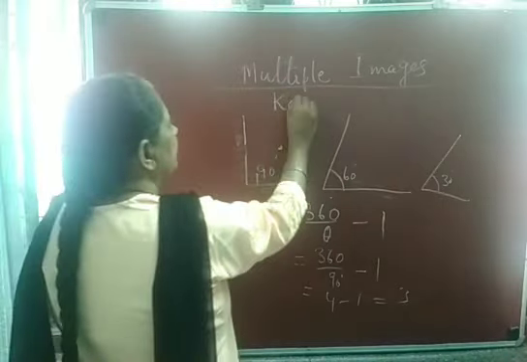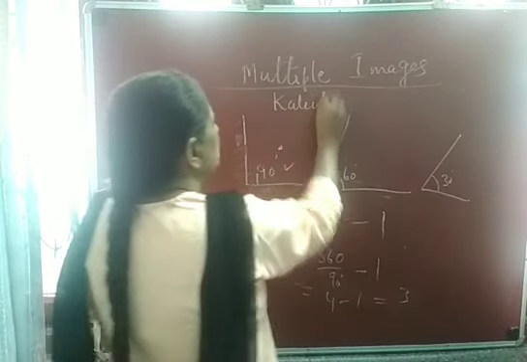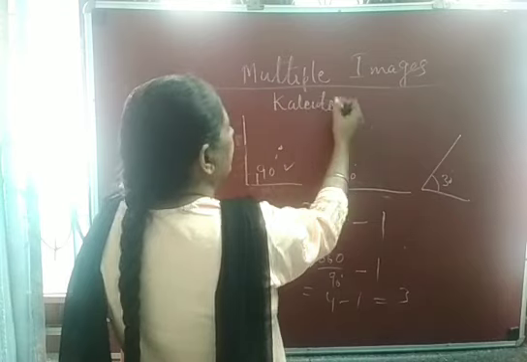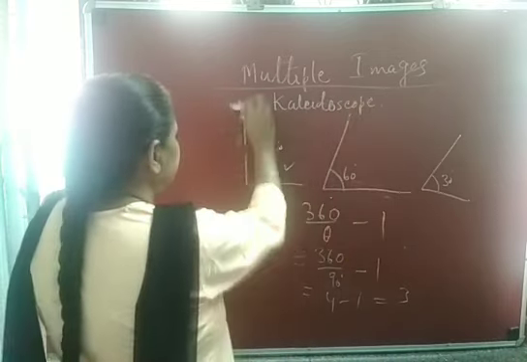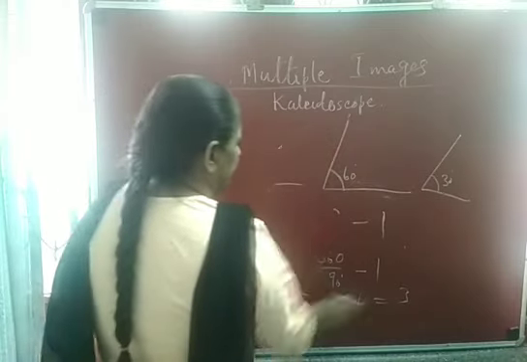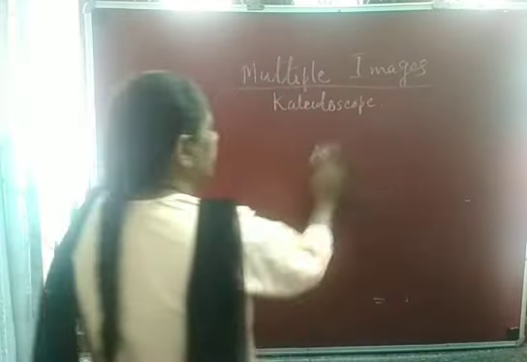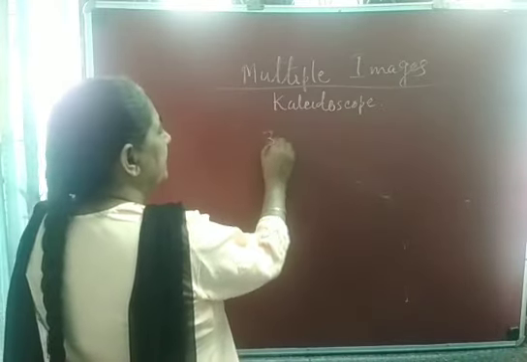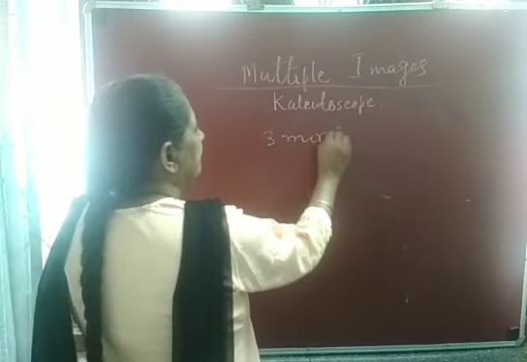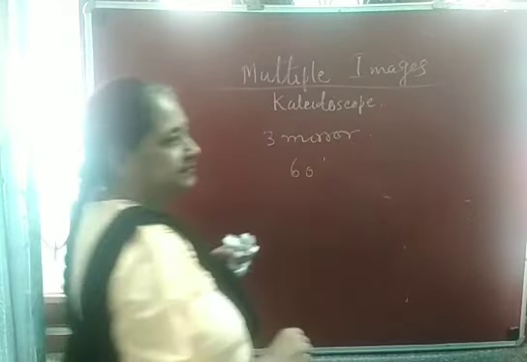It is a toy, the kaleidoscope. Here, what we are doing in a kaleidoscope, we are using three mirrors inclined at an angle of 60 degree.